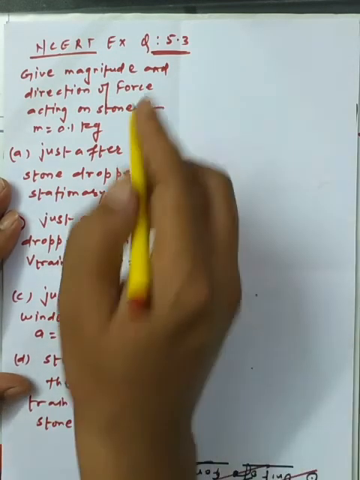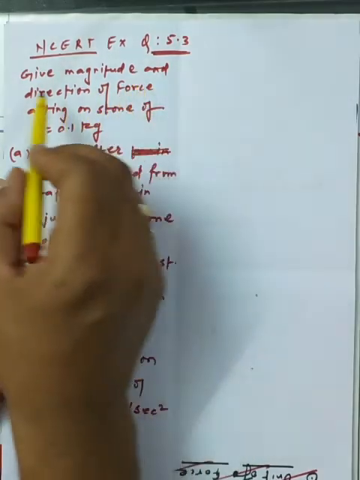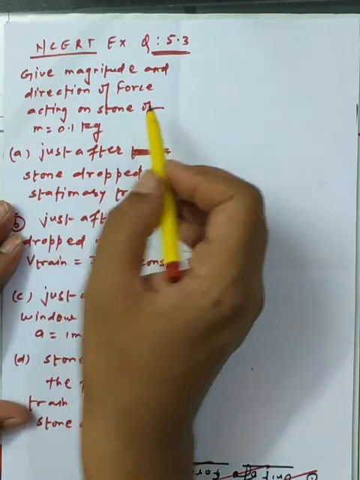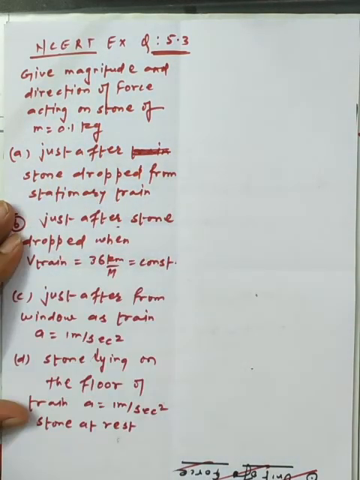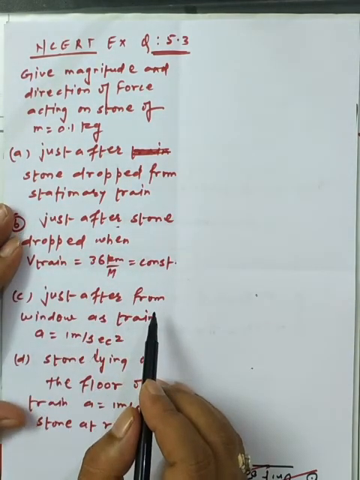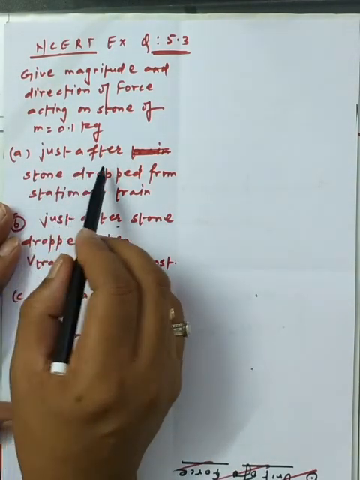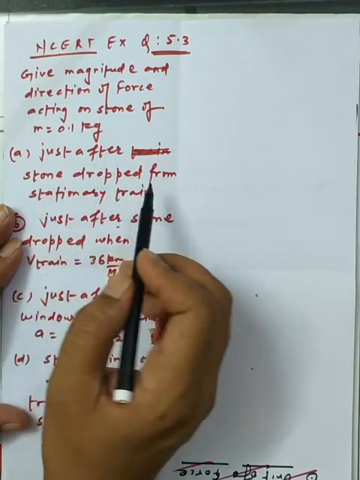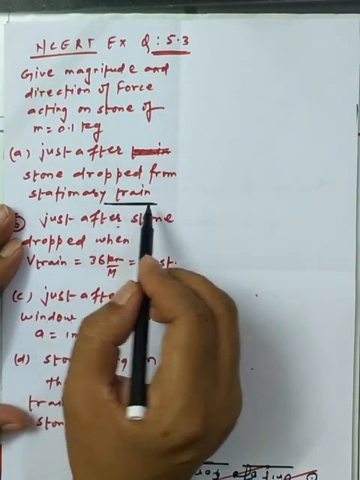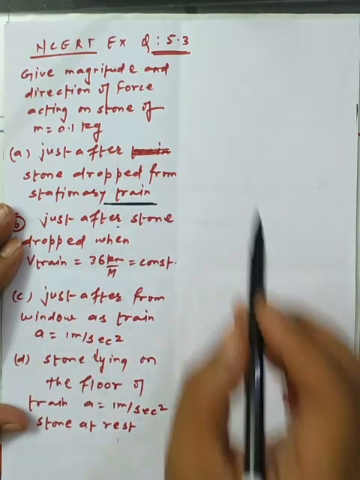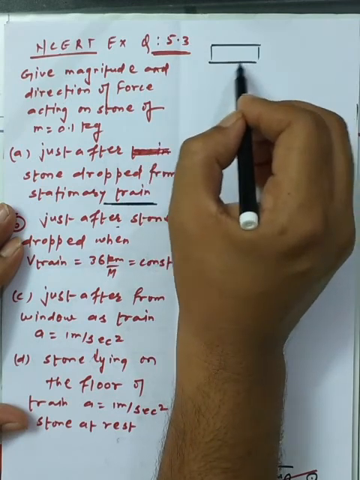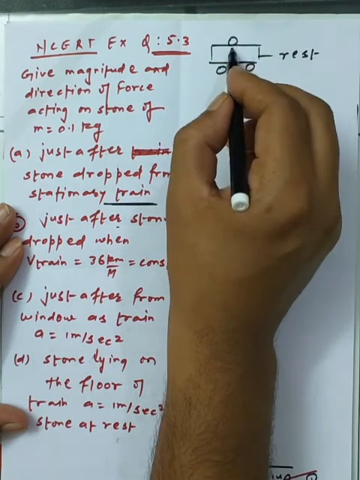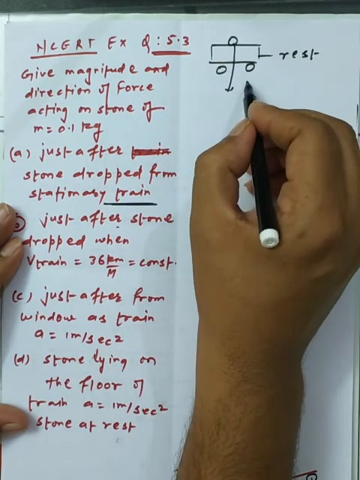Now, question number 5.3. The question states: give the magnitude and direction of the force acting on a stone, where the mass of the stone is 0.1 kilogram, in the following case. The condition given is that we drop a stone from the window of a train, as the train is standing stationary on a platform. So the train is at rest, and we drop the stone, and it falls downward.